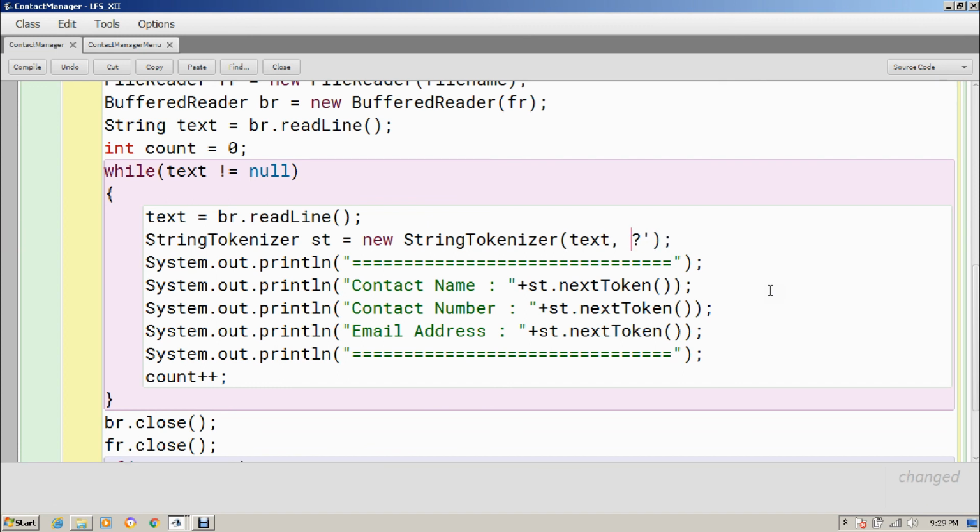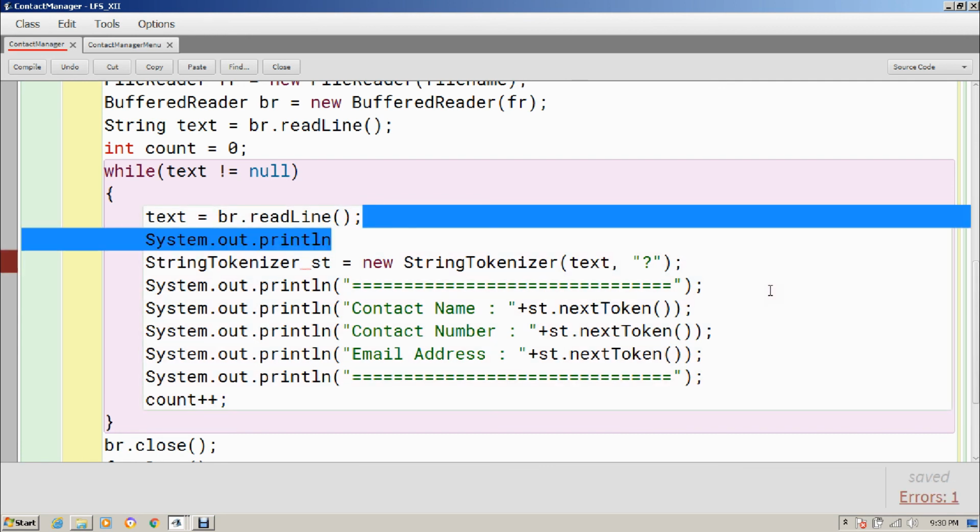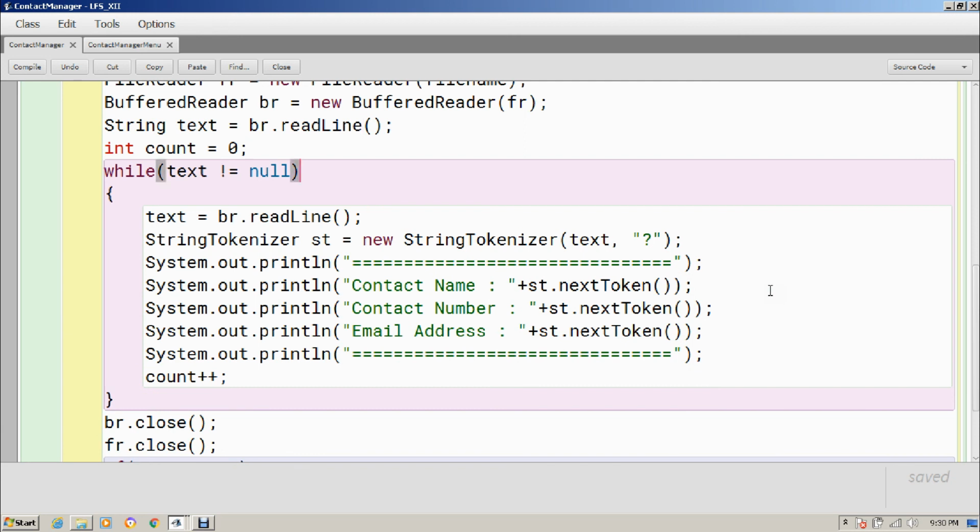Okay, we cannot pass it as a character. It has to be a string only, but the text is not splitting. That means st is null. Or maybe the text is, no, text is not null, because in that case it will not enter the loop. Okay, that means this StringTokenizer is not working right now. Let's print the value of text as well, so that we can know what the value of text is. Okay, I got it. The reason is I'm not rereading the text. Maybe that would be the reason.